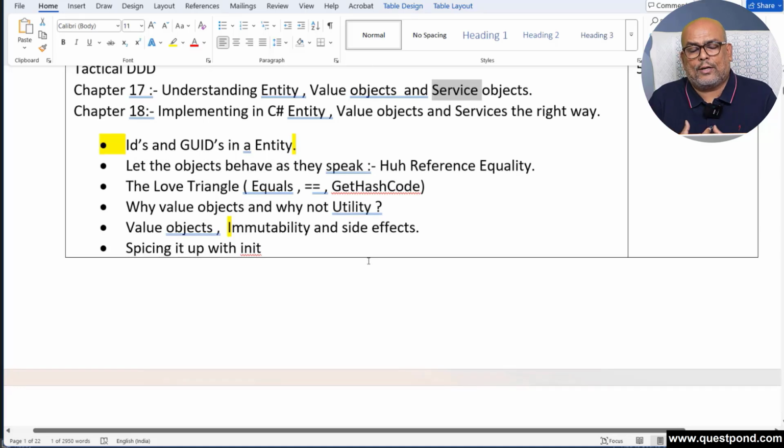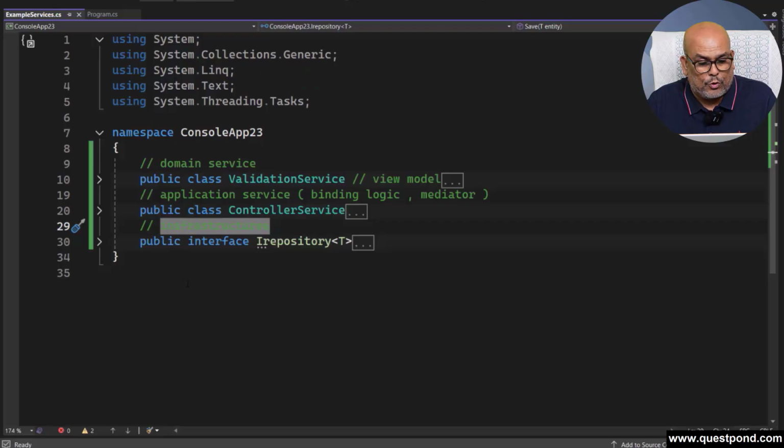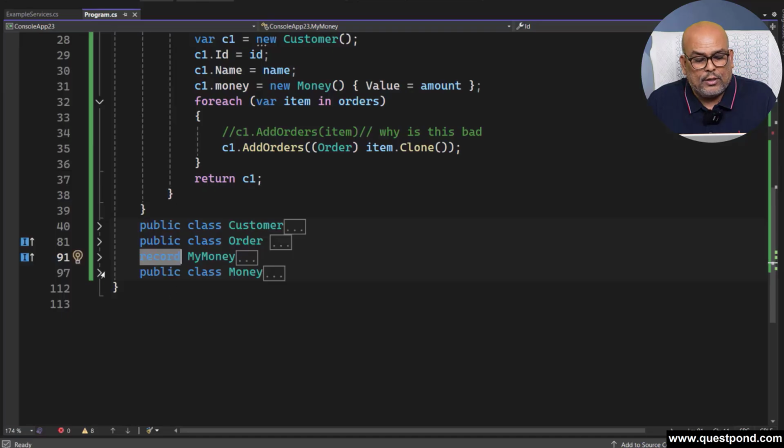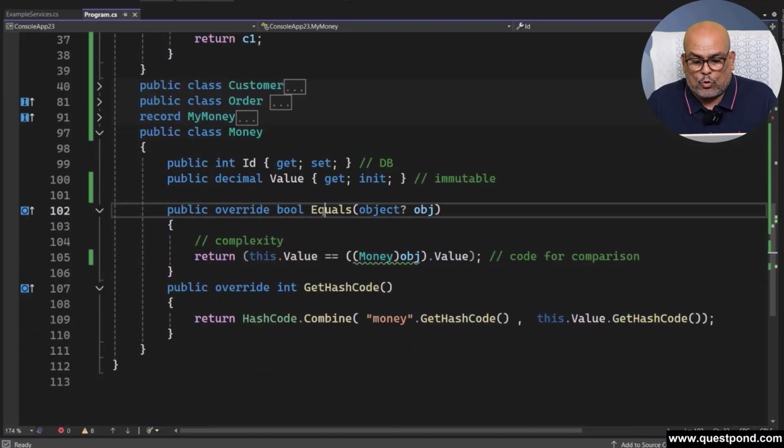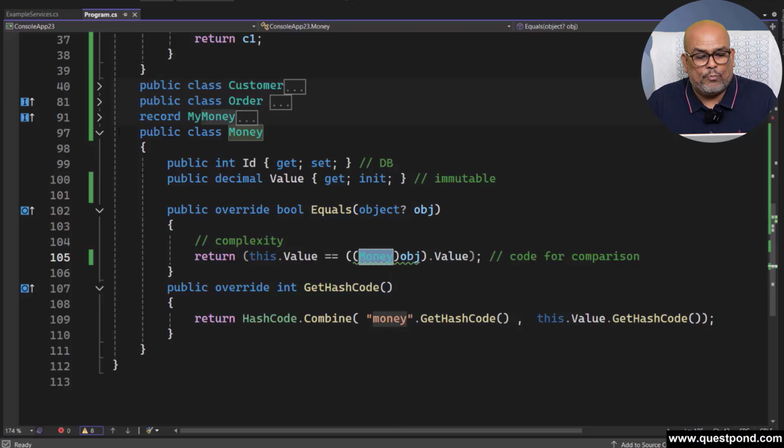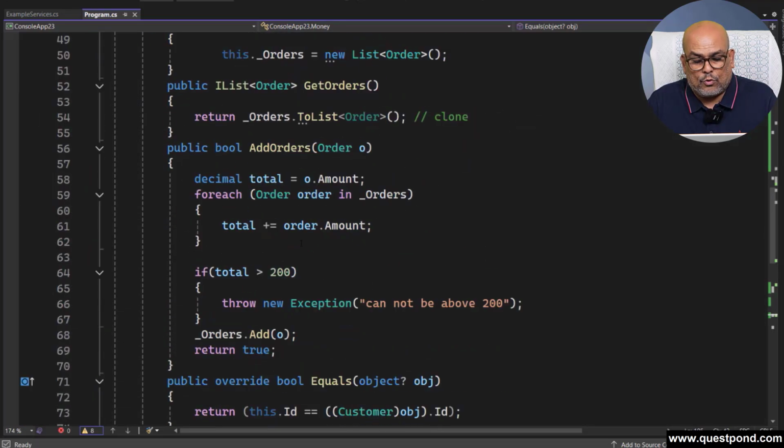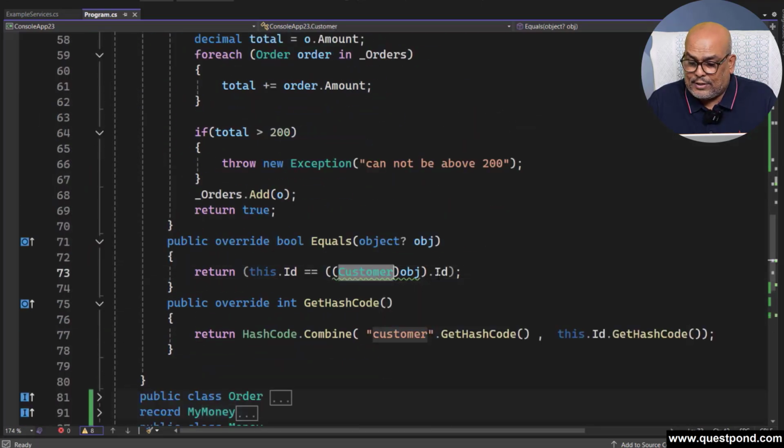Then we said that these entities we have created, these value objects we have defined, we should be able to map them with DDD, right? So we started with the equality thing. We said that if you want to compare equality, in case of value objects like money, you have to override the equals method and check by value. In case of entity, you have to again override the equals method and check by ID, right?